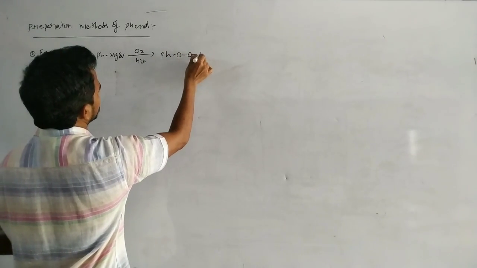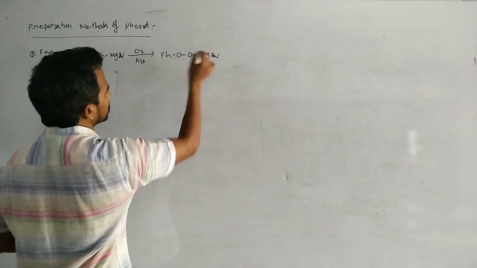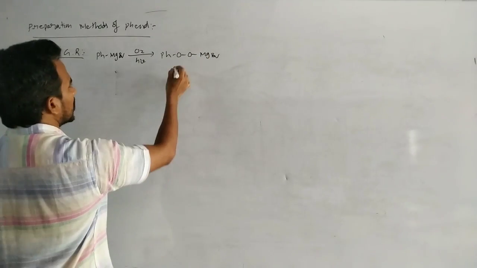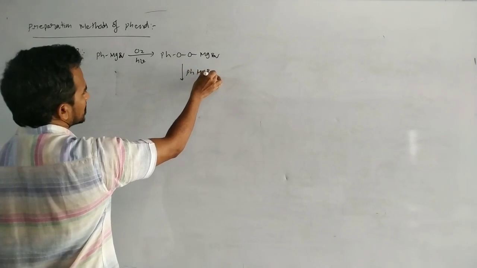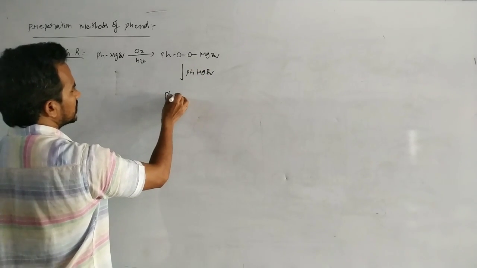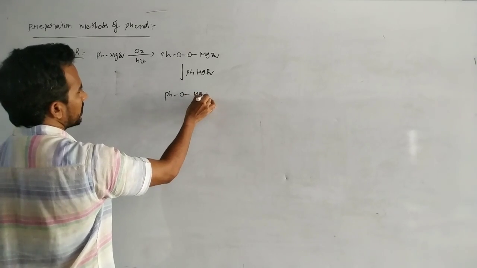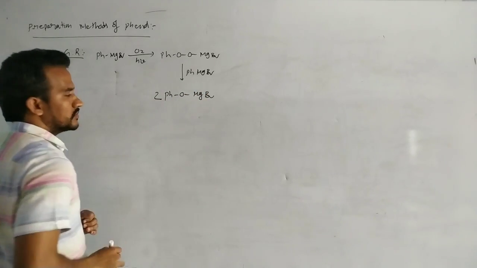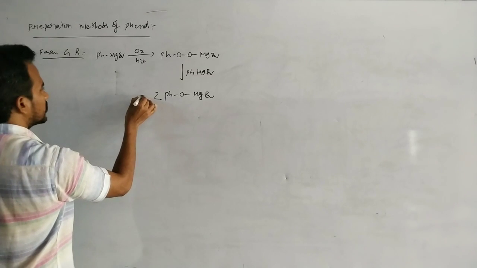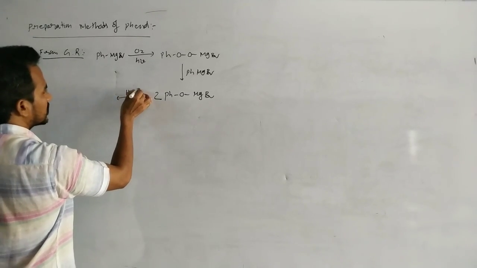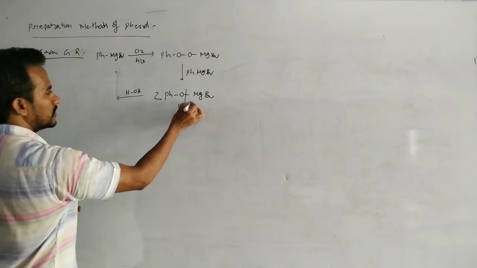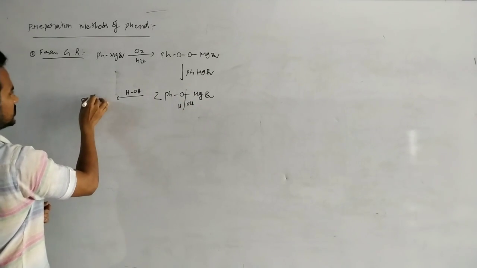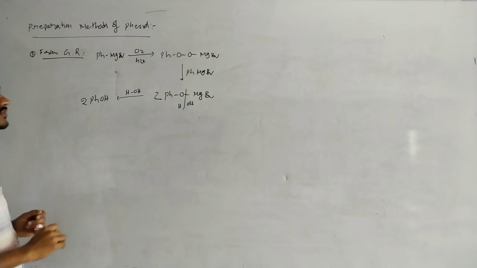So we will get the peroxide, PhOOMgBr. Now here this peroxide on further treating with excess of phenyl magnesium bromide, we will get the PhOMgBr. Okay, 2 moles of oxy compound.